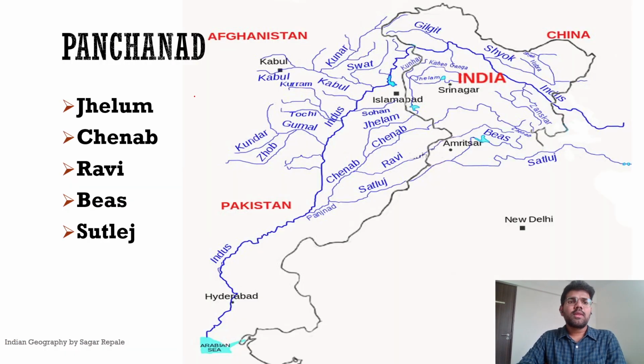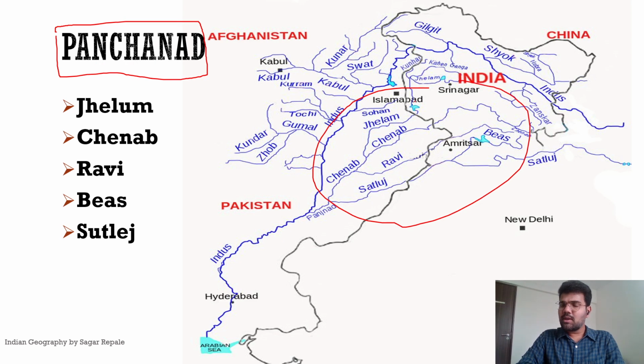Now let us talk about the Panchanad. These rivers are very important. Many questions were there from these rivers. So Panchanad means five rivers. They drain the province of Punjab. Punjab is a province in Pakistan, and Punjab is also a state. There was one uniform state, and then it got bifurcated in India's partition. So these are the five rivers: Jhelum, Chenab, Ravi, Bias, and Satluj. Let us talk about them in detail in our next slides.